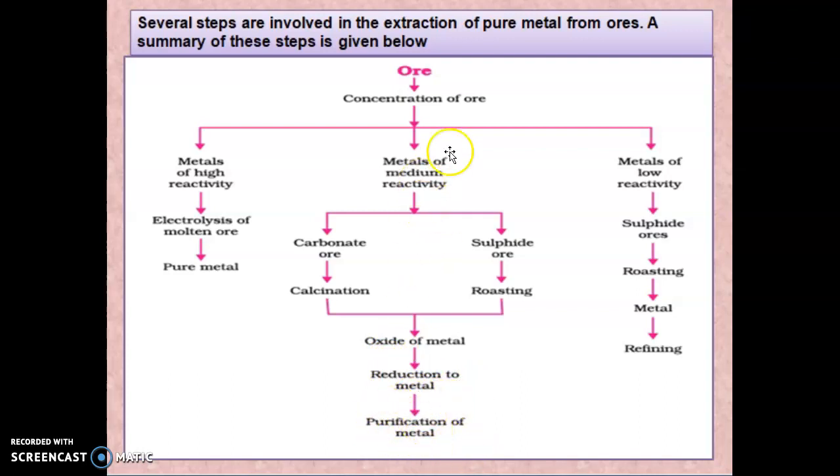So these are the steps. If the metal is of medium reactivity and a carbonate ore is present, then we do the process of calcination. In calcination, they give an oxide of the metal.